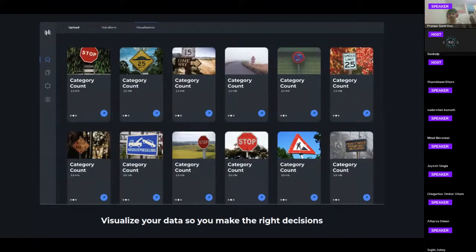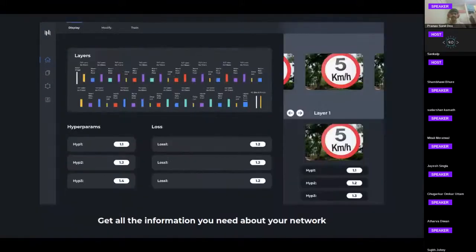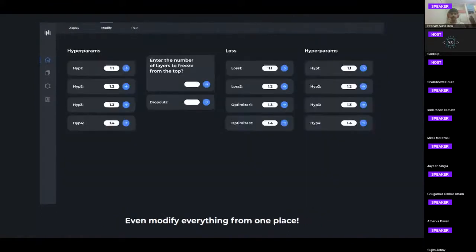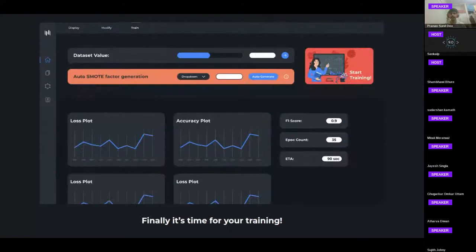Now completing the data part, we will move on to the second piece of the puzzle, that is network or the model. Now as easily, the user can visualize layers, inside the layers, hyperparameters on our UI. He can change the hyperparameters, modify them in case he wants to retrain the model or further train the model. He can as easily train the model.